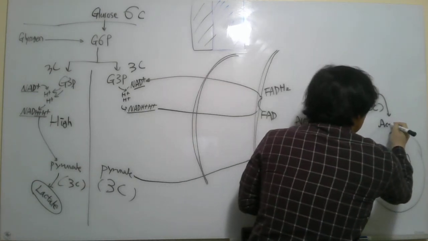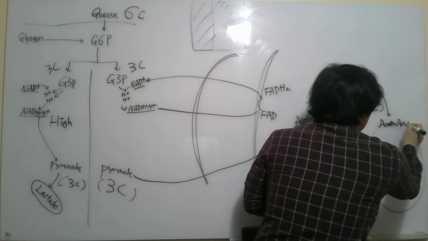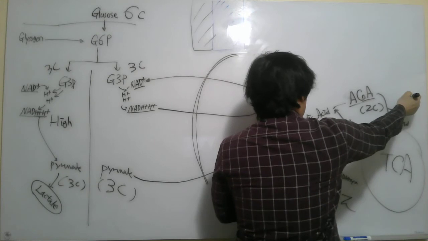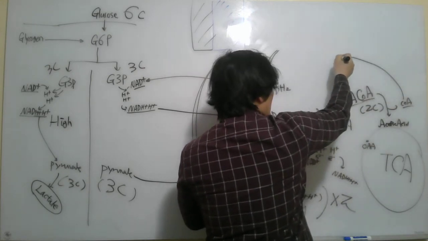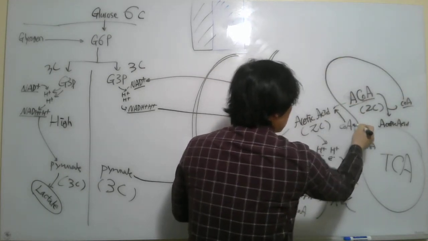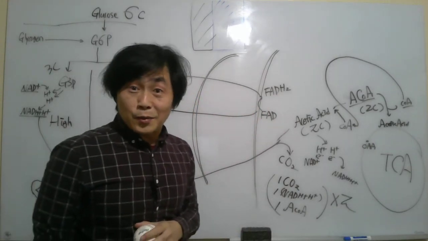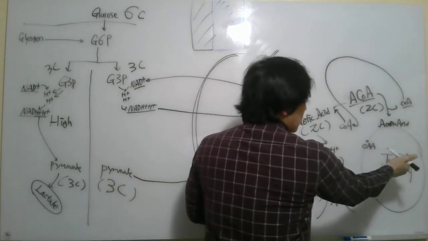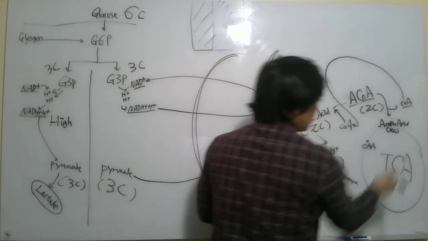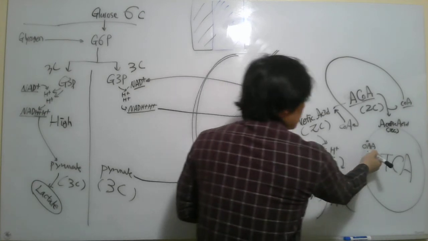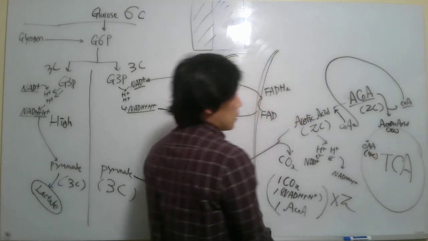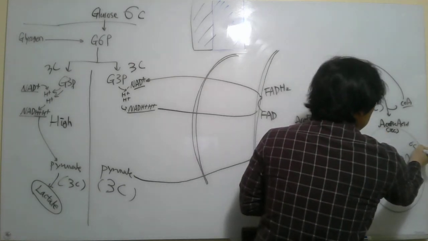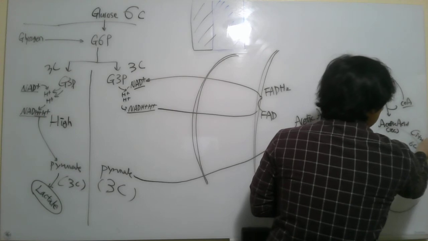So the acetic acid is here, and the coenzyme A becomes free and returns. It's really a metabolic taxi, really an Uber. So acetic acid, how many carbon? 2 carbon. And oxaloacetate, how many carbon? You haven't learned yet, but 4 carbon. So 2 carbon added to 4 carbon becomes 6 carbon, citrate. So citrate is 6 carbon again.